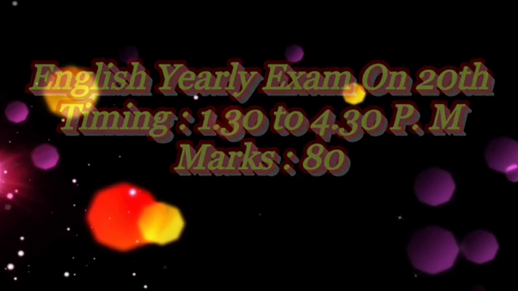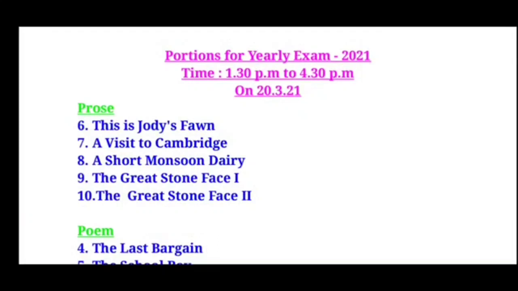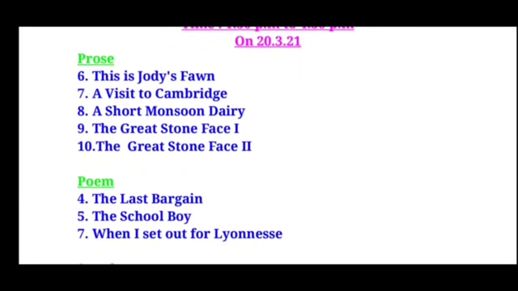Let's see the portion one by one for the yearly examination. Children, these are the portions for the yearly examination 2020-21. Timing from 1:30 to 4:30 p.m. You're going to write your English exam on 20th March. So let's see the prose first. So first you're going to have from 6th prose to 10th prose. So you're going to have for the yearly examination from prose 6 to 10.